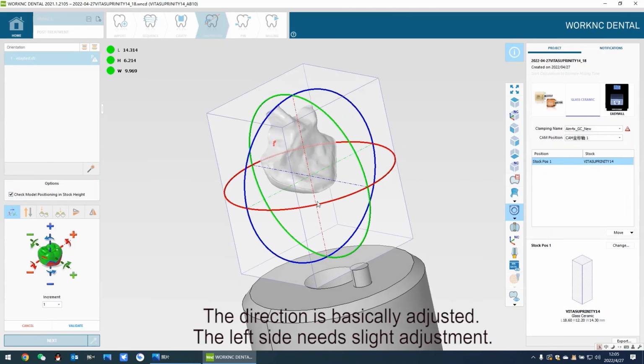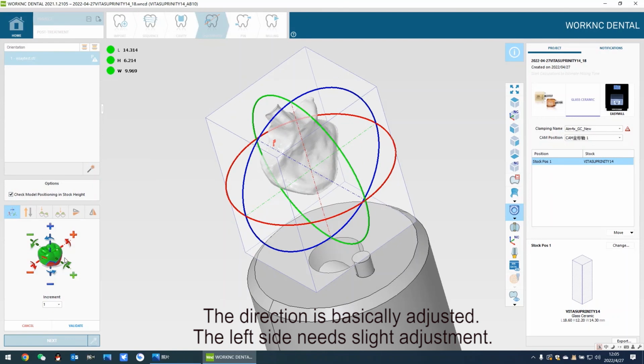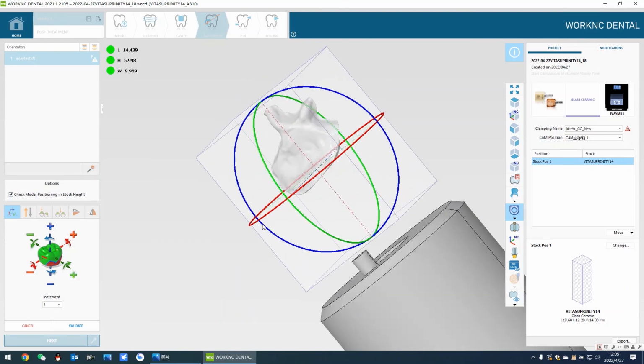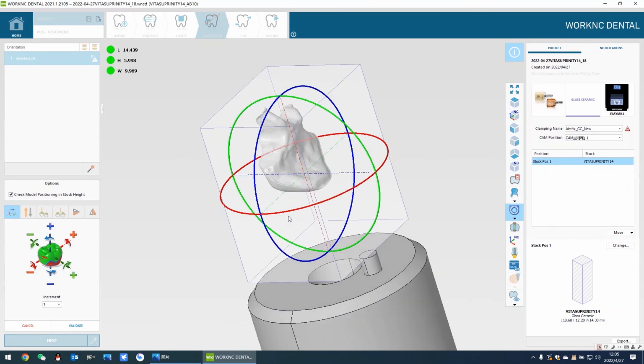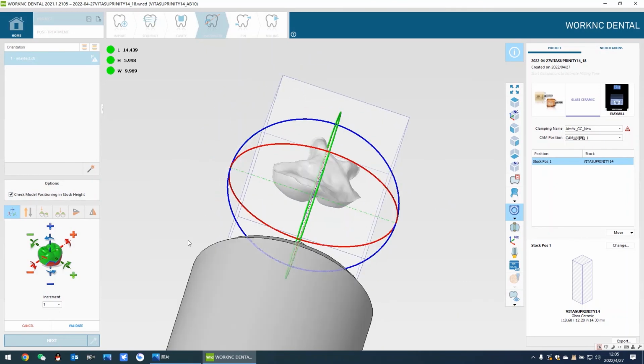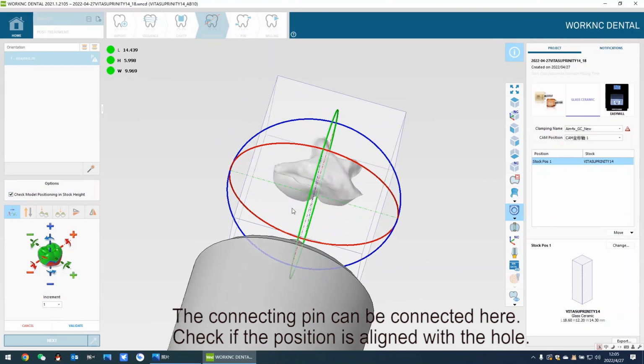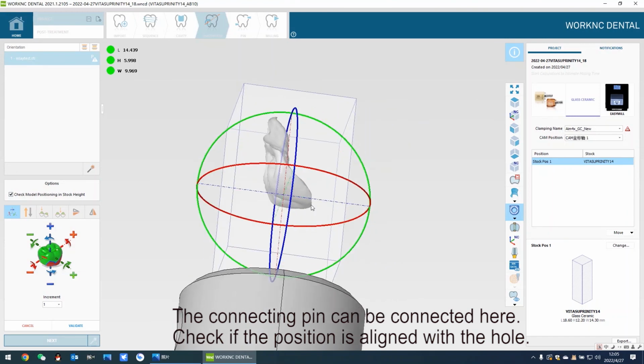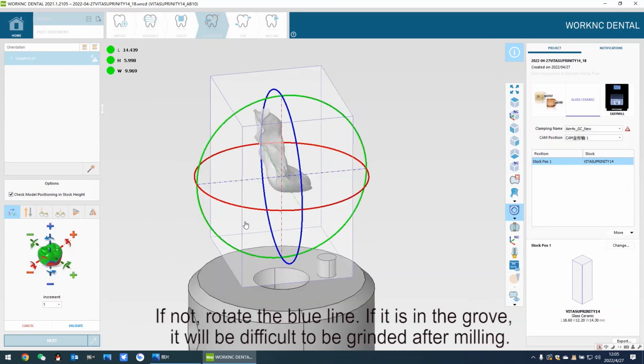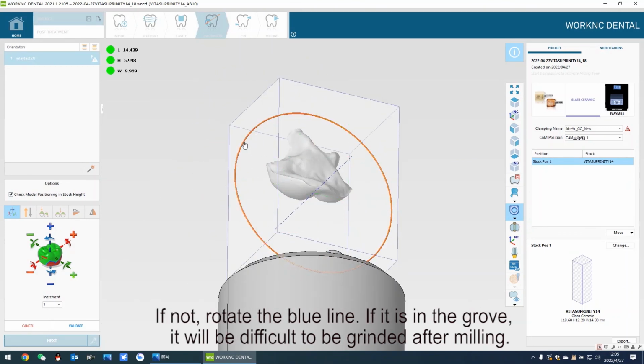The direction is basically adjusted. The left side needs slight adjustment. The connecting pin can be connected here. Check if the position is aligned with the hole. If not, rotate the blue line.